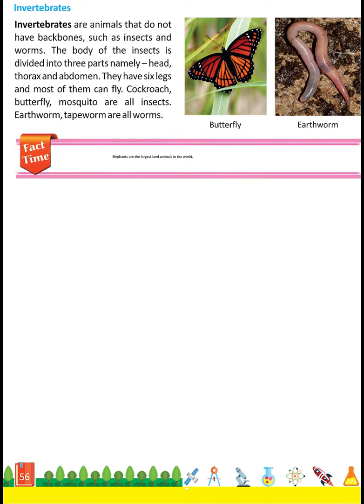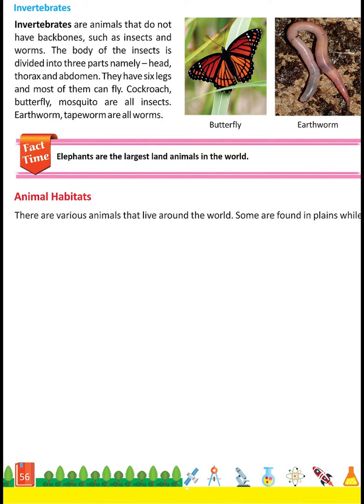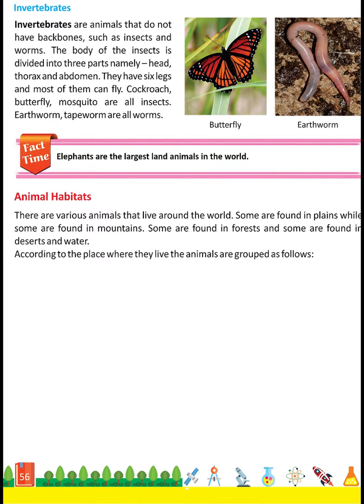Fact time. Elephants are the largest land animals in the world. Animal habitats. There are various animals that live around the world. Some are found in plains, while some are found in mountains. Some are found in forests and some are found in deserts and water. According to the place where they live, the animals are grouped as follows: terrestrial animals, aquatic animals, amphibians,